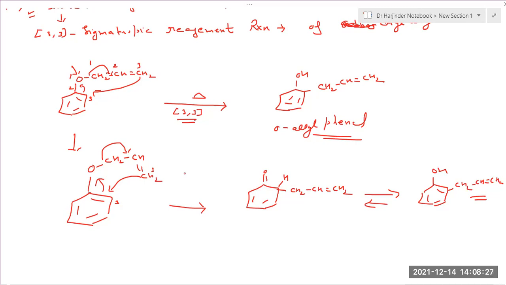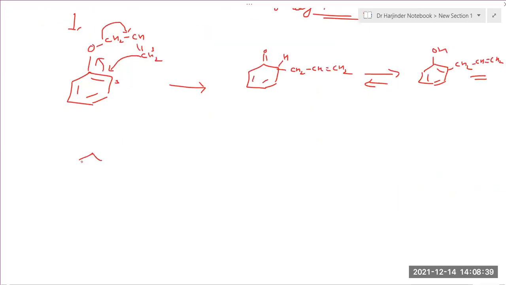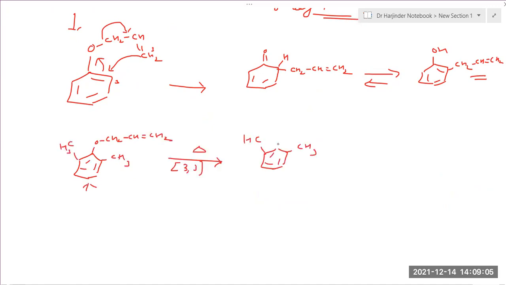And similarly, if your ortho positions are occupied, then this allyl group migrates to the para position, giving a para substituted phenol. So how does it undergo para substitution? In this reaction, first of all, this allyl group migrates to the ortho position and then migrates to the para position. So in this case, 2 consecutive 3,3 sigma-tropic shift reactions take place.